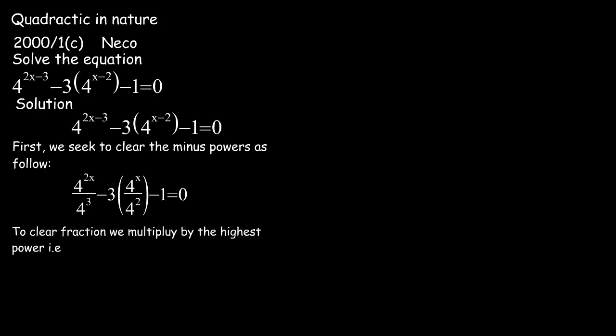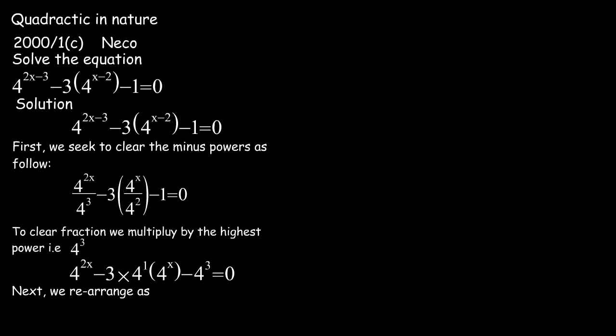To clear out the fraction, we multiply by the highest power of the denominator, which is 4 raised to the power of 3. And after doing so, we are left with 4 raised to the power of 2s minus 3 times 4 raised to the power of 1 in brackets 4 raised to the power of s minus 4 raised to the power of 3 equals 0.